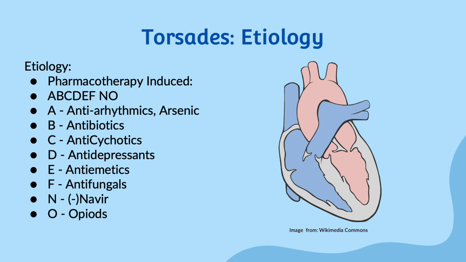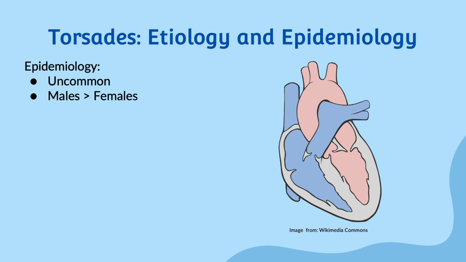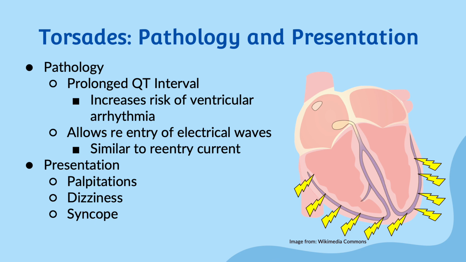It is essential to identify the underlying cause of torsades, as this will help in determining the appropriate treatment plan. Torsades is relatively uncommon, but more males do present with this clinically than females do. Torsades is a result of, again, a prolonged QT interval, which increases the risk of ventricular arrhythmias. The prolonged QT interval allows for the re-entry of an electrical wave leading to a specific pattern on the EKG.